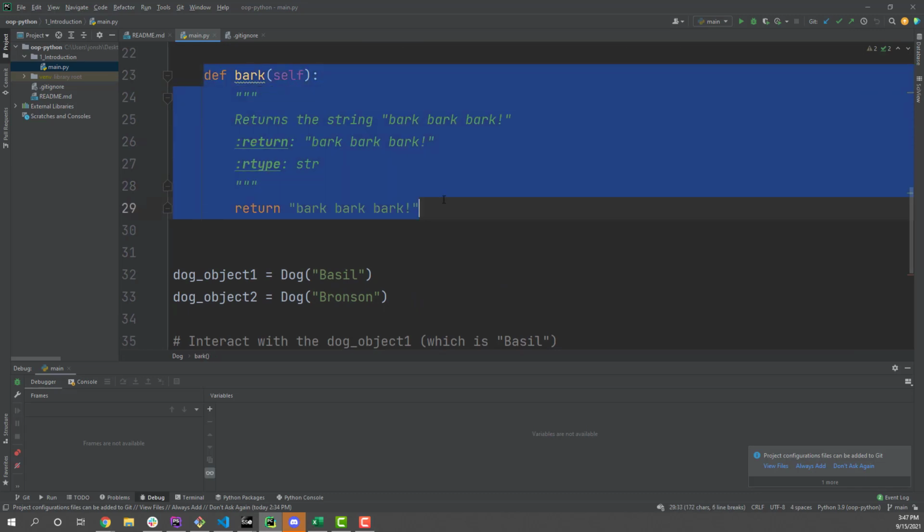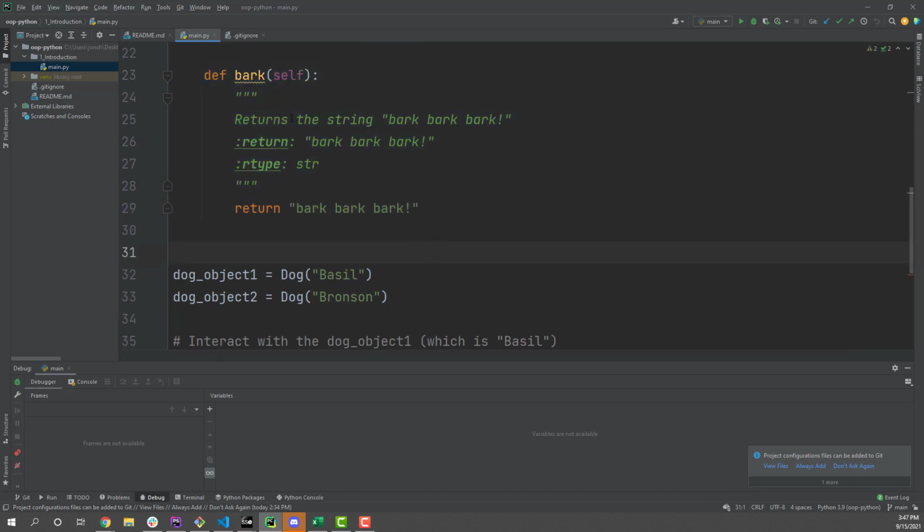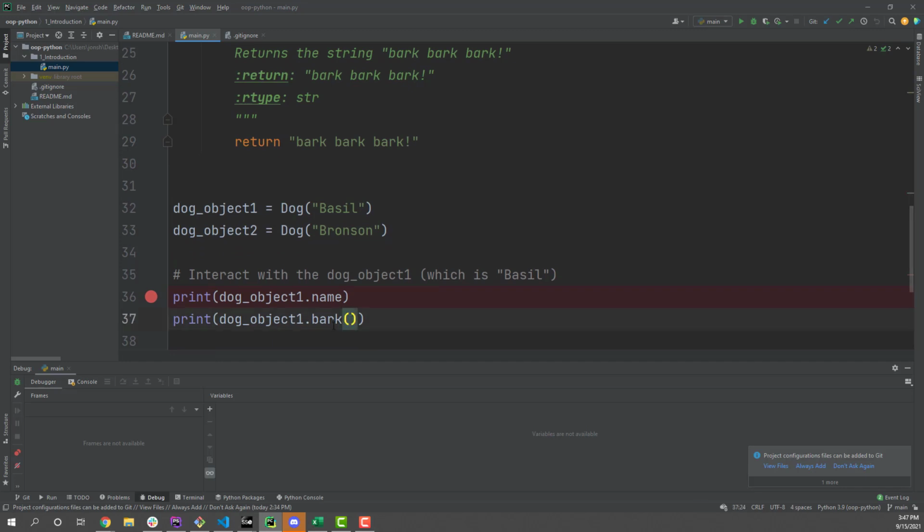Then we just have this random bark method. Doesn't really do anything. We still have the self parameter. But again, I'm not going to pass in self when I call it. You can notice down here when I call bark, I don't pass anything in. Because remember, self always points to the object that was either created or the object you're interacting with.